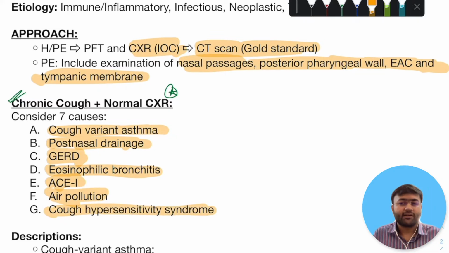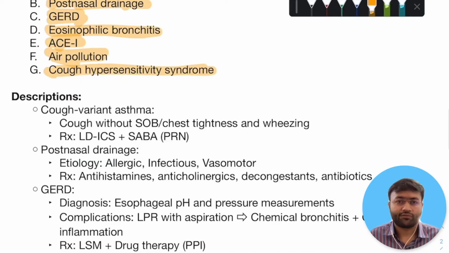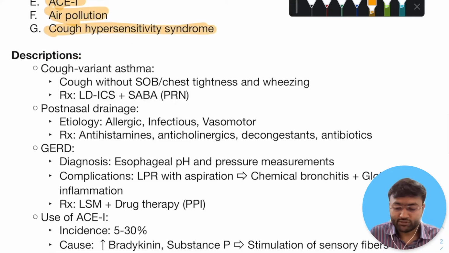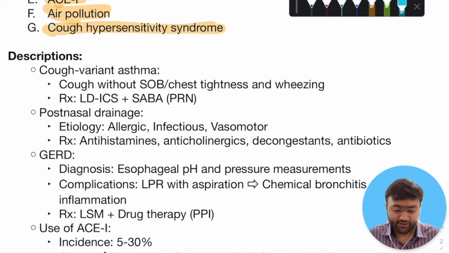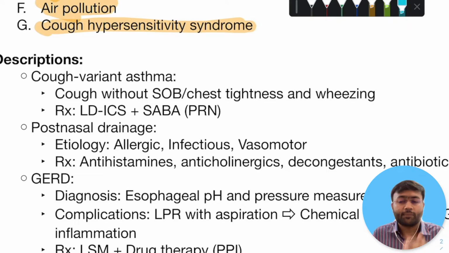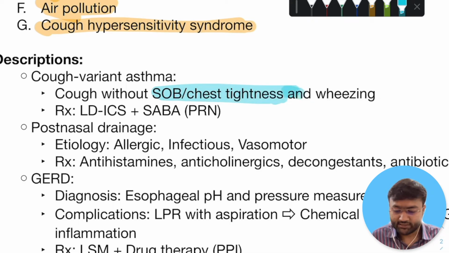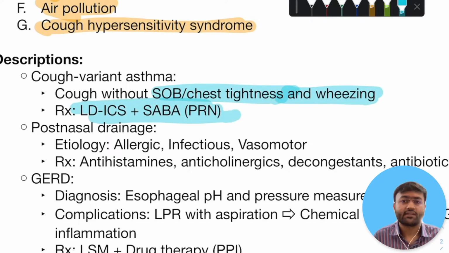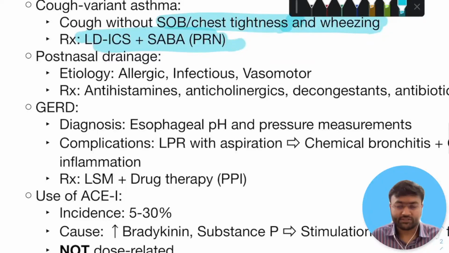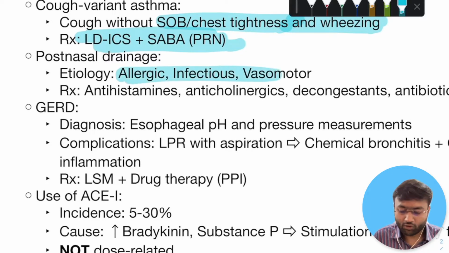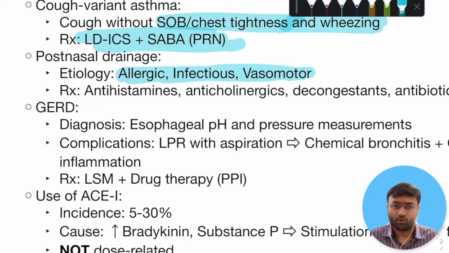I will give a very brief description of these various etiologies and the most important ones in them. So first, cough variant asthma is where typical asthma triggers will produce cough, but without any sensation of shortness of breath, that is chest tightness and wheezing, in the patient. The treatment remains the same. Go with low dose ICS along with SABA as needed. For post-nasal drainage, remember allergic, infectious, and vasomotor etiologies.